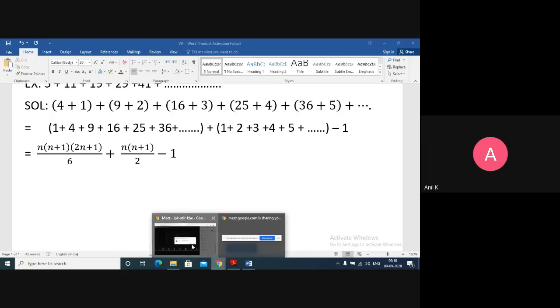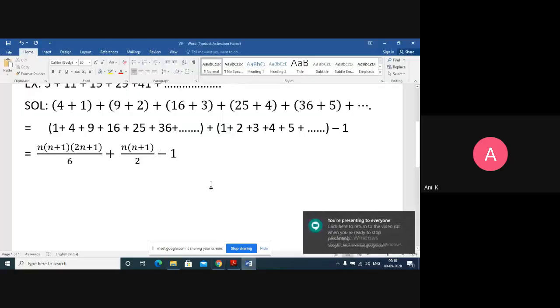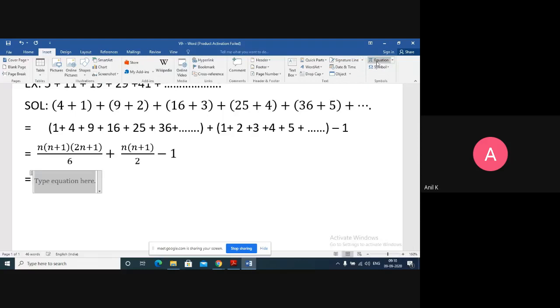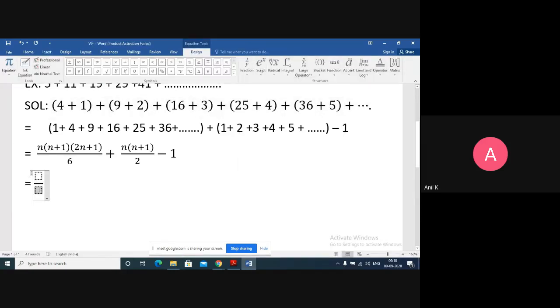So n into n plus 1 by 2, and minus will come. Now if you take the LCM here, the LCM is going to be 6.